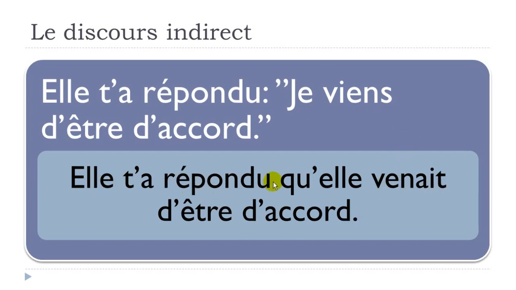Elle t'a répondu qu'elle venait d'être d'accord. Okay, so the only thing that you will have to modify, it's this verb here, venir. So when you've got this passé récent, it's at the present form. It will be here at the imparfait form. Okay. Elle t'a répondu qu'elle venait d'être d'accord.